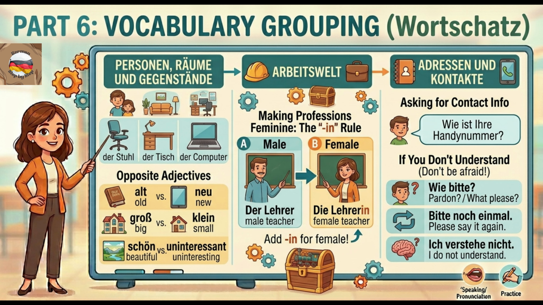Finally, let's talk about vocabulary. To build your vocabulary effectively, don't just memorize alphabetical lists. Group your words by themes, just like we see in our summary. Personen, Räume und Gegenstände. Learn the objects around you, der Stuhl, der Tisch, der Computer, along with their opposite adjectives, groß, klein, alt, neu, schön, uninteressant.